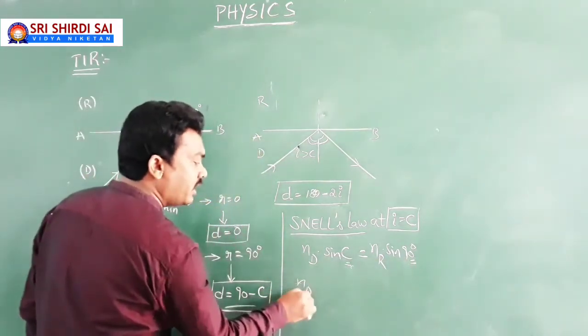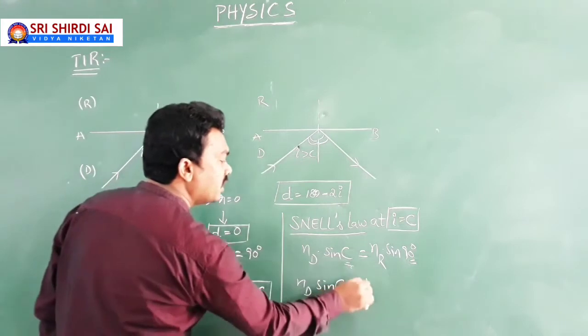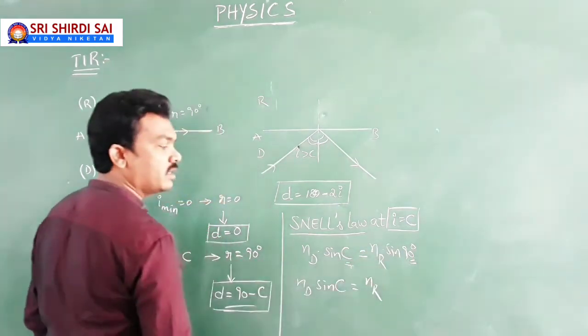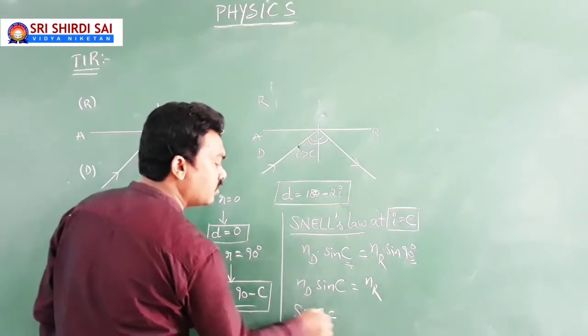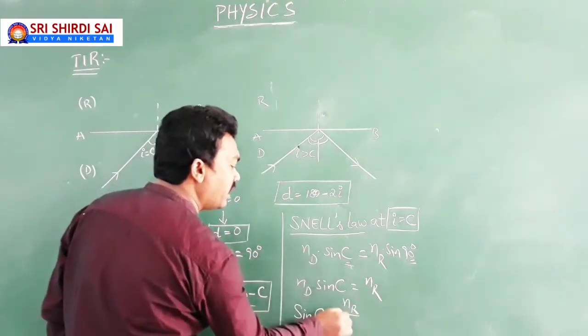Then n_d into sin C equal to n_r, because sin 90 degrees equal to 1. This implies sin C equal to n_r by n_d.